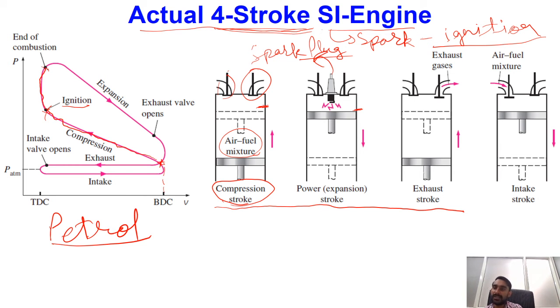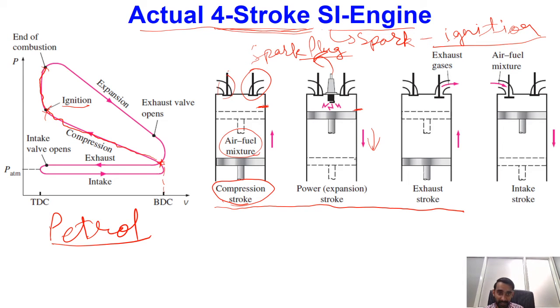When the combustion ends, after that point there will be expansion, with the piston moving in the downward direction. Once the combustion is done, our pressure has increased, and because of the high pressure acting on the top boundary of the piston, the piston starts moving downward.